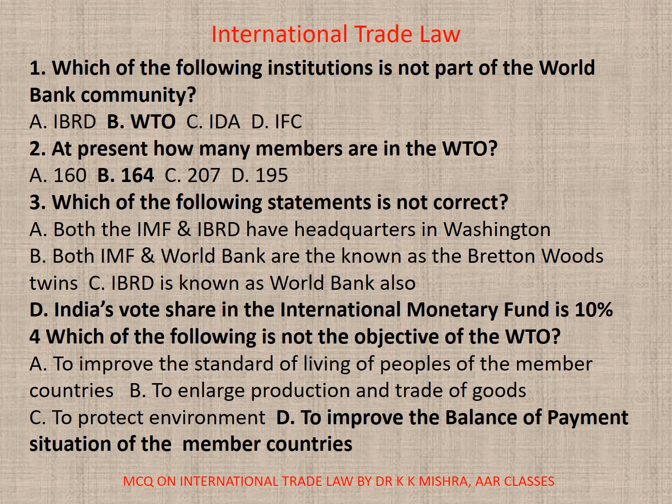3. Which of the following statements is not correct? The correct option is D. India's share in the IMF is 10%. This is not correct. 4. Which of the following is not objective of the WTO? Correct option is D. To improve the balance of payment situation of the member countries.